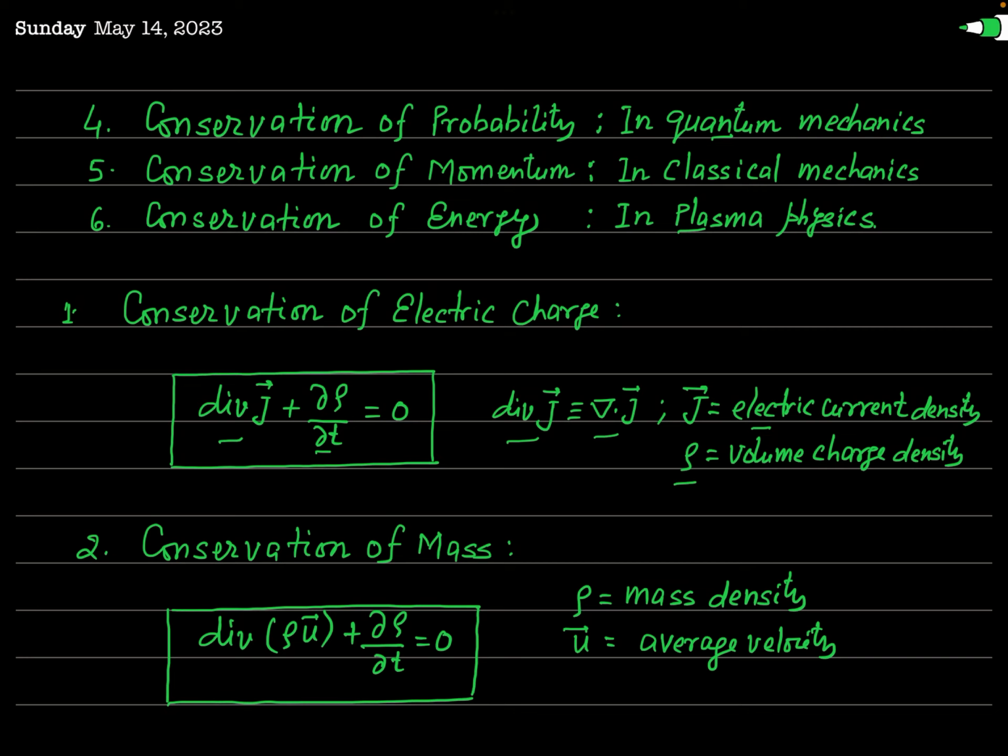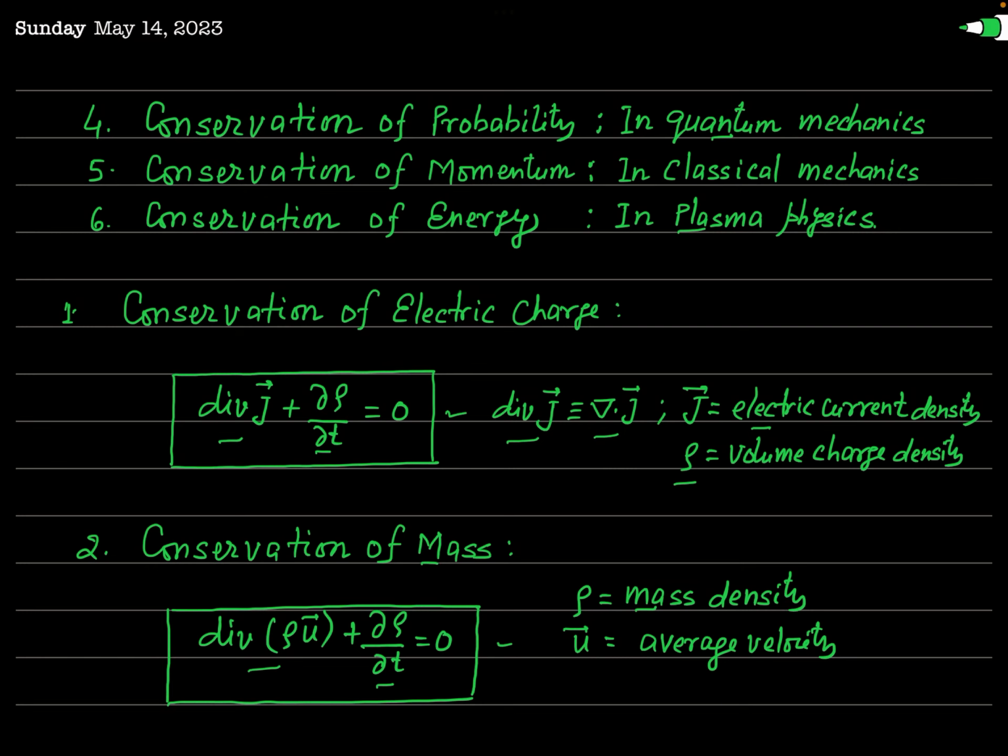Exactly, you can see when you talk about the conservation of mass, the total mass of an isolated system remains conserved, and this conservation principle is expressed by the equation of continuity written like this. This is divergence of rho u plus del rho by del t equal to 0. Here this rho represents actually mass density. It means this is mass per unit volume, and u is the average velocity. Okay. You can see that the mathematical forms of these two equations of continuity are exactly the same.